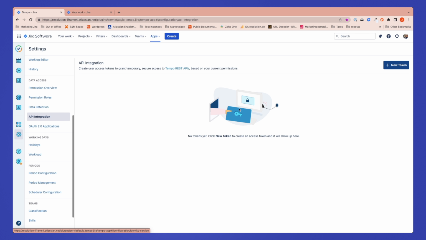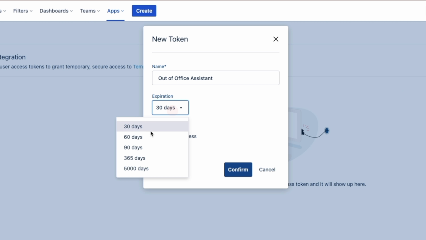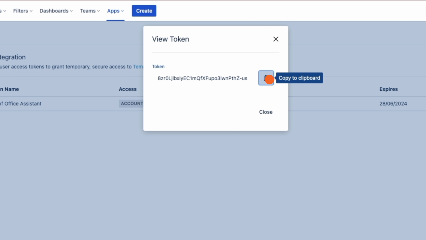Let's create a new token here and name it something like Out-of-Office Assistant. We also need to give a duration. If you're testing, you'll be fine with a couple of days. But for a robust integration, I suggest going for a full year, if not even more. Then copy the token. Note that Tempo will never show this token again, so paste it somewhere if you're not going to use it immediately.